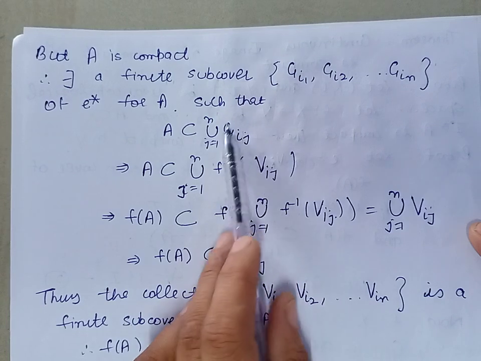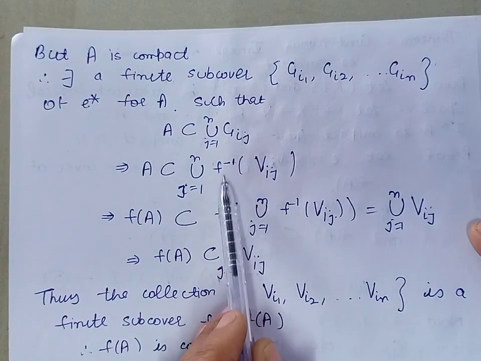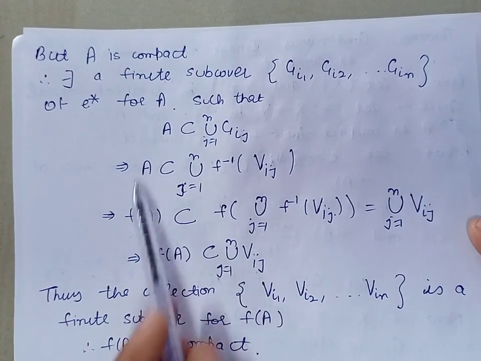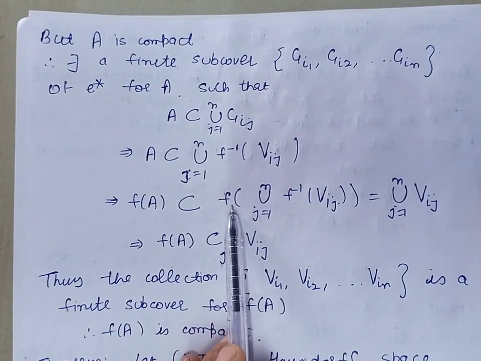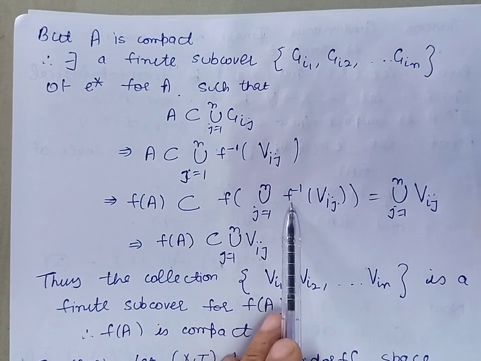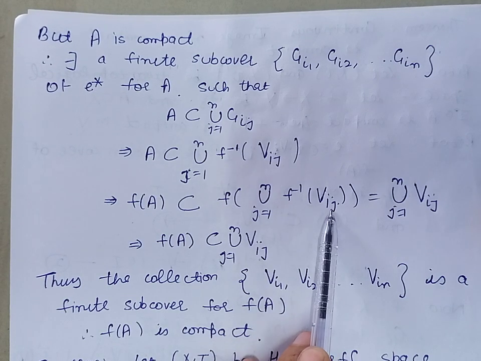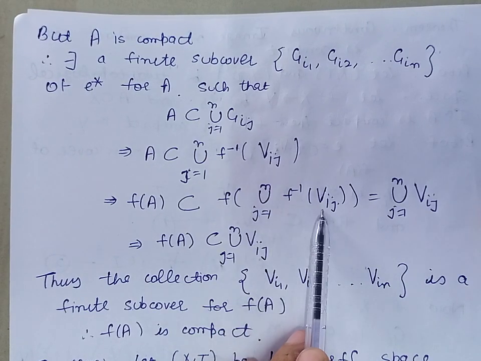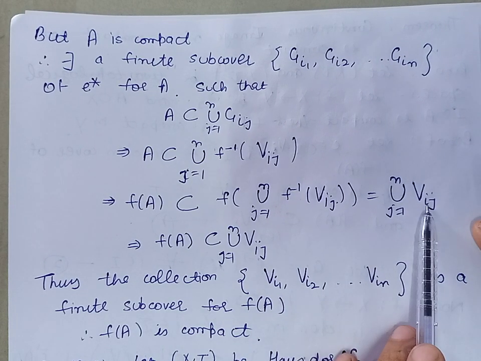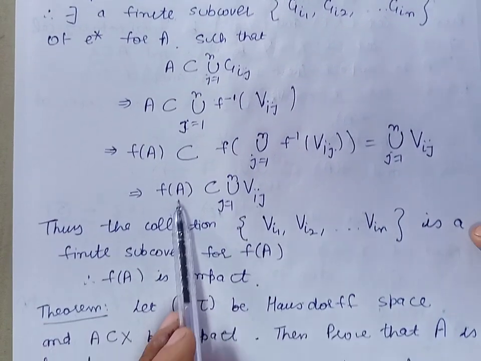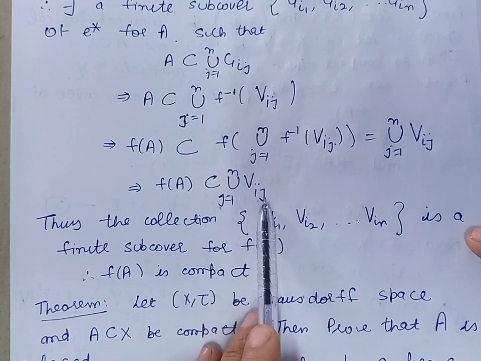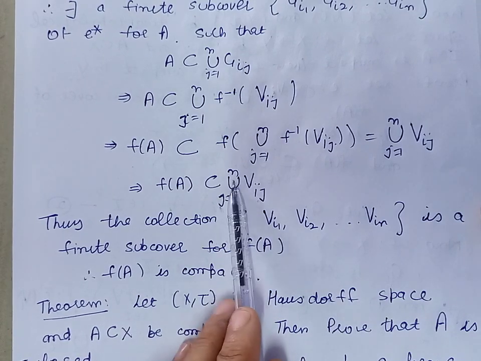Now substituting the value of Gij, Gij is f inverse of Vij. Now from here f of A is contained in f of union of f inverse of Vij. Now this can further be written as union of f of f inverse of Vij, and f of f inverse is identity, and identity of Vij is Vij. So we can say that f of A is contained in union of Vij, where j varies from 1 to n.